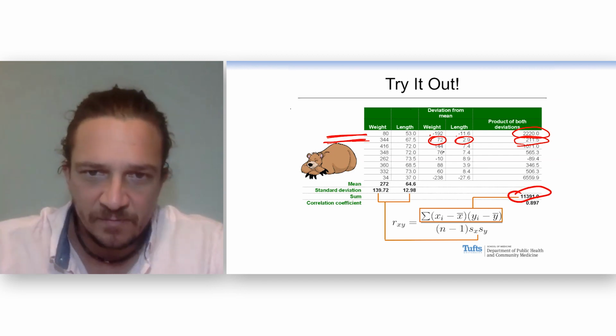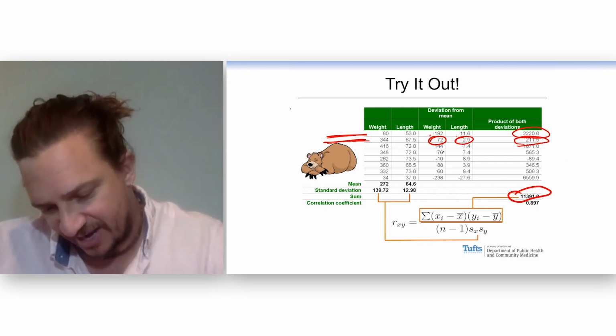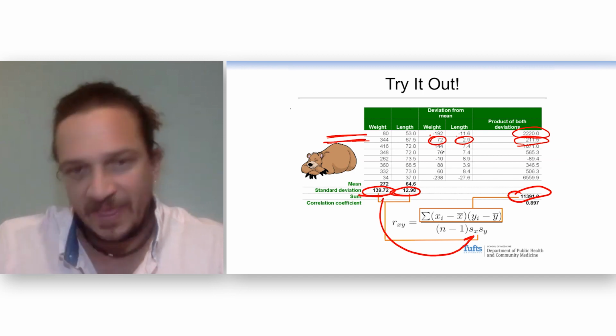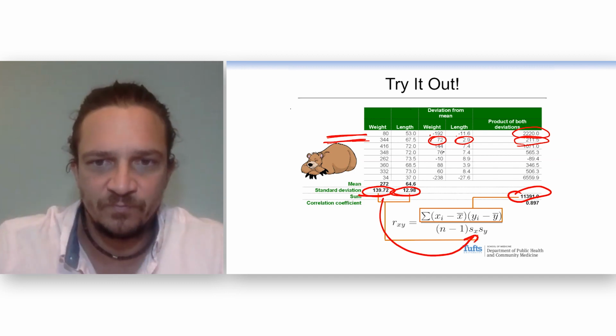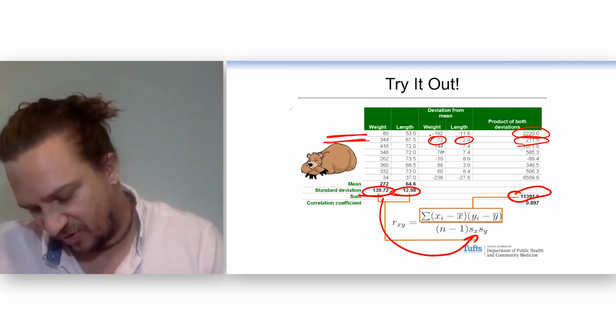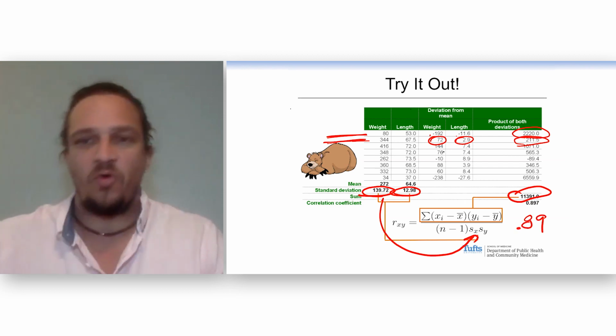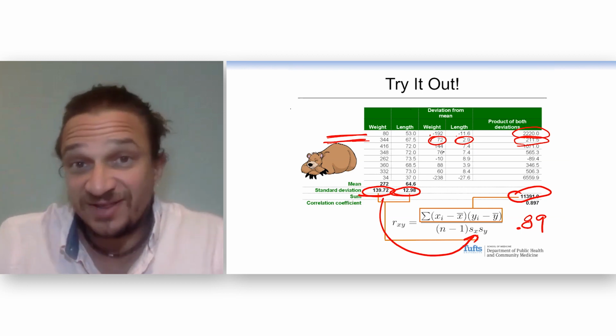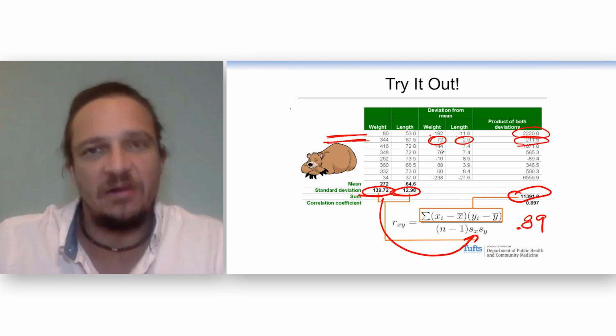That's my numerator. And then in the denominator, I take the standard deviation of x and the standard deviation of y, and that goes in right here. Plug this in, and I get the correlation coefficient. And for these bears, the correlation between height and weight is pretty tight, pretty strong, 0.89.